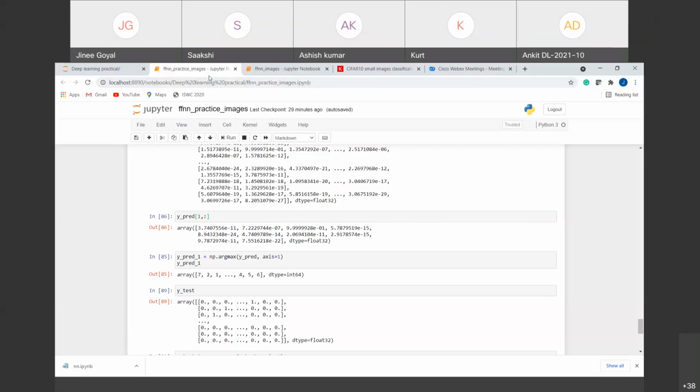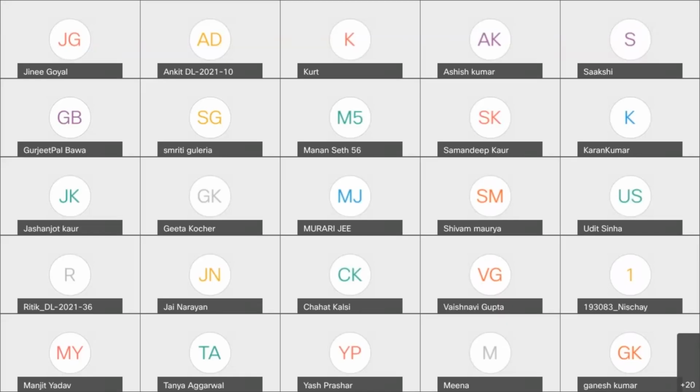So should I stop sharing? Any more doubts, anyone? Ma'am, there is a doubt in the chat window about normalizing our data. Just let me read about it.